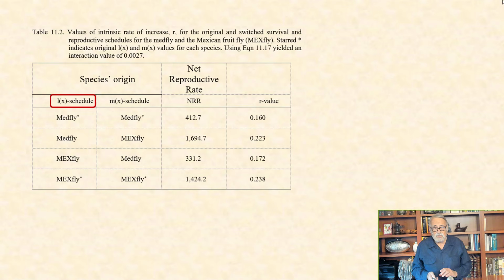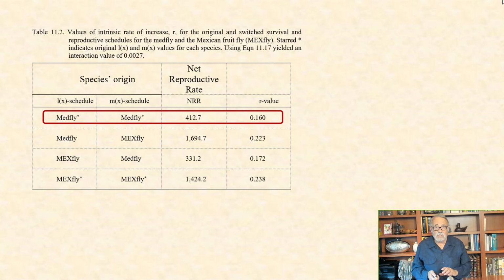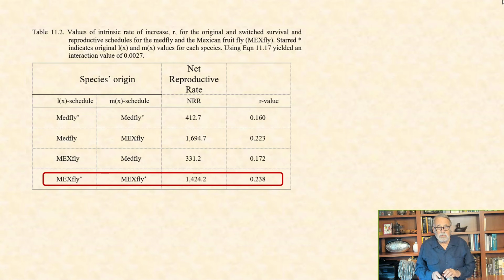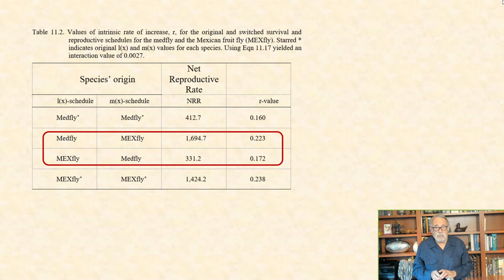Note the LX schedule used by species in this column, the MX schedule used by the species for this column, and the little r values for this column. For the medfly's original LX and MX schedules, we have an r value of 0.16, and the mexfly original LX and MX values yield an r value of 0.238. Then the switched schedules yield r values of 0.223 and 0.172.